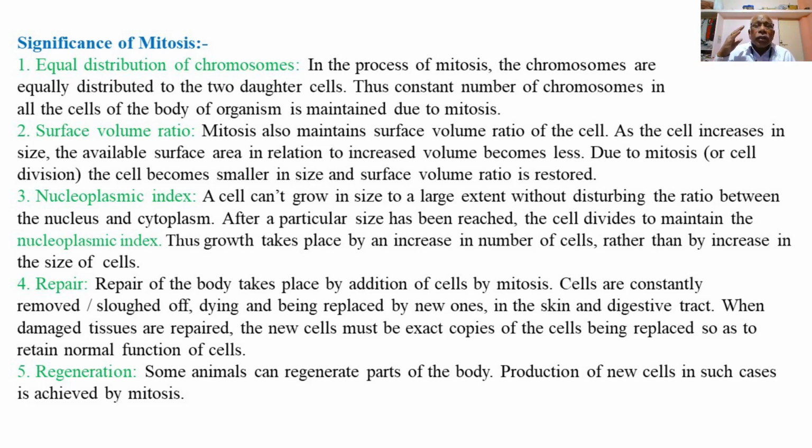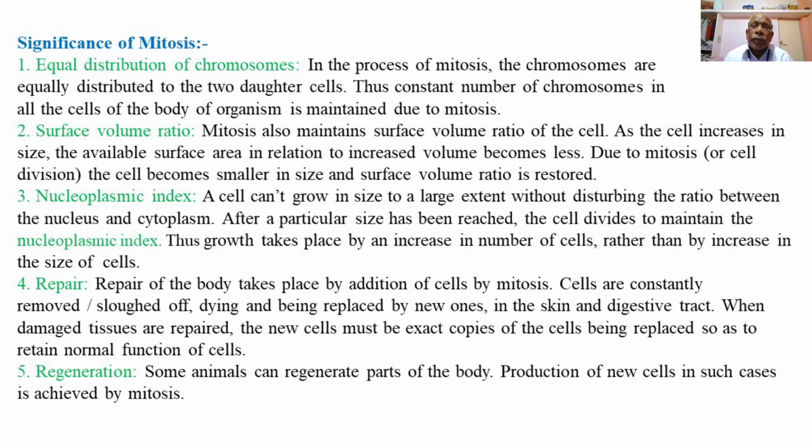So cells are constantly removed, and the dying or dead cells are replaced by the formation of new cells by the process of mitosis, and this happens in the skin and the digestive tract. So the process of repair occurs regularly and constantly in various body tissues such as the skin or the digestive tract, where the dead cells are removed and new cells are formed by the process of mitosis during the repair.